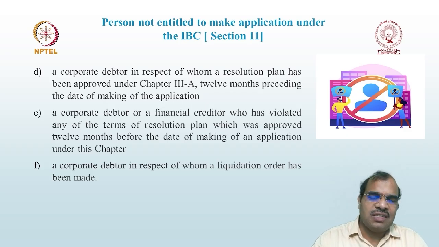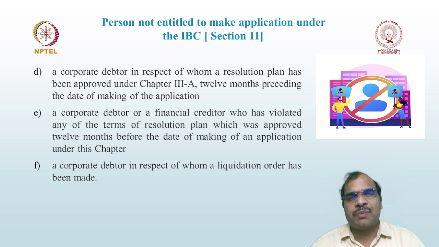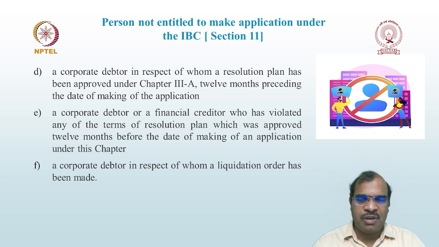In the previous classes, we have discussed the entire process. Generally, once the resolution professional is appointed, the COC will be formed. Then you invite people to give resolution plans. If a plan is approved, you implement it.